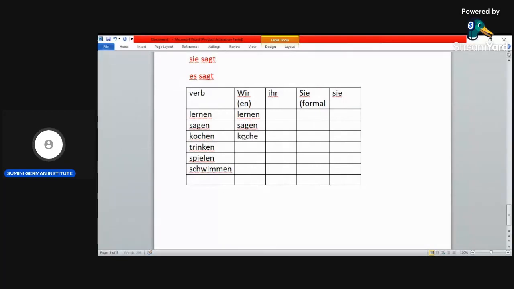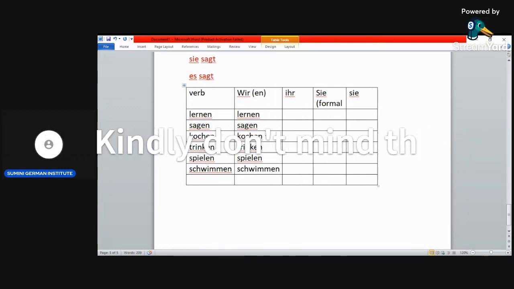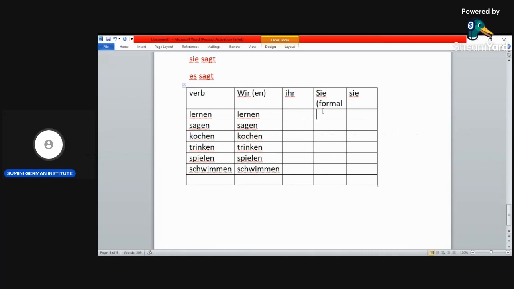So we say wir kochen, wir trinken, wir spielen, wir schwimmen. Okay. Yeah. So the conjugation remains the same. Also for the Sie, that means formal you, it's the same also. They remain the same. You see, it's easy.